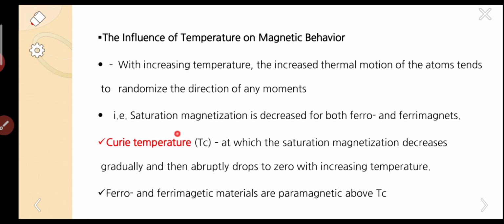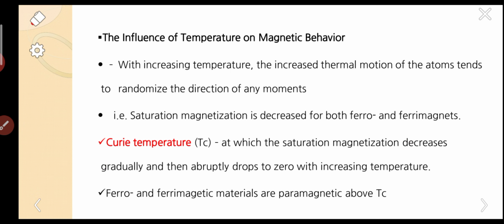So simply, before the field it is spontaneous, after the field it is saturation. Spontaneous magnetization is for both ferro and ferri, and similarly saturation magnetization is for both ferro and ferri. That is the major point you have to remember.